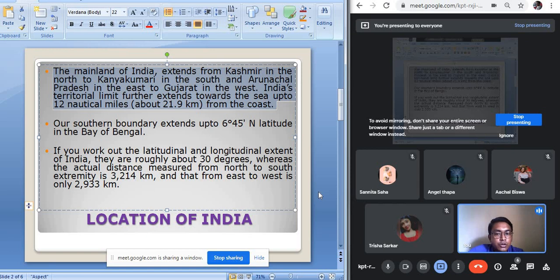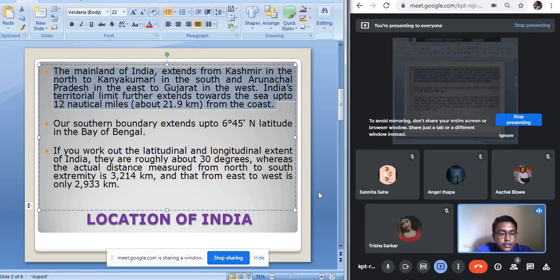Our mainland means the land surface, excluding the Andaman and Nicobar Islands and the Lakshadweep Islands. So if we take into account only the mainland, the land surface extends from Jammu and Kashmir in the north to Kanyakumari in the south, as well as Arunachal Pradesh in the east to Gujarat in the west.